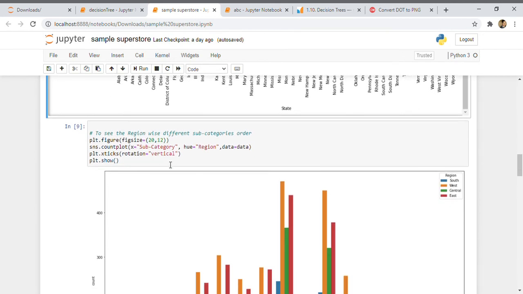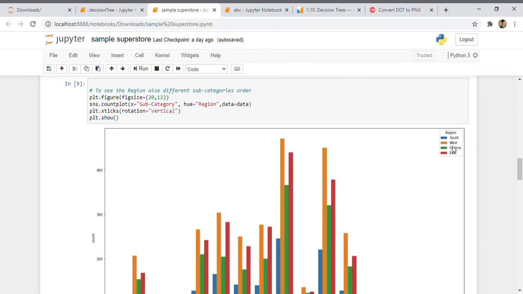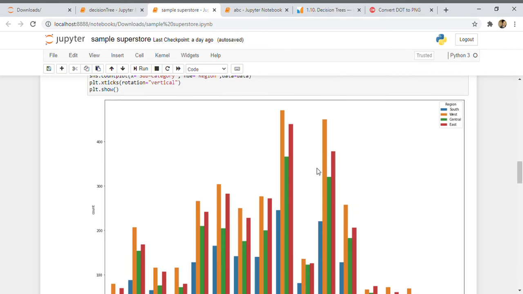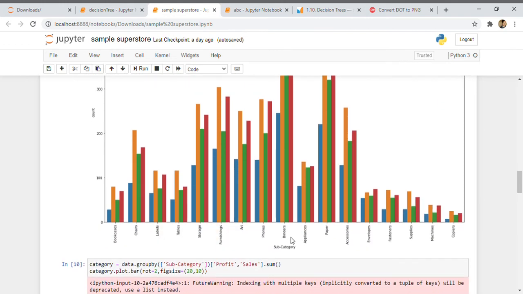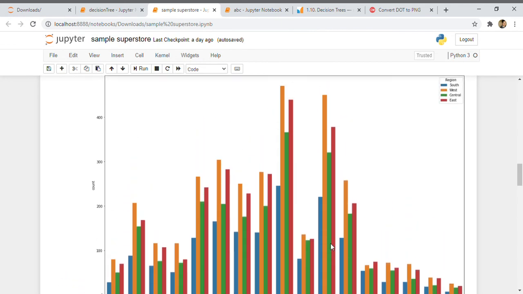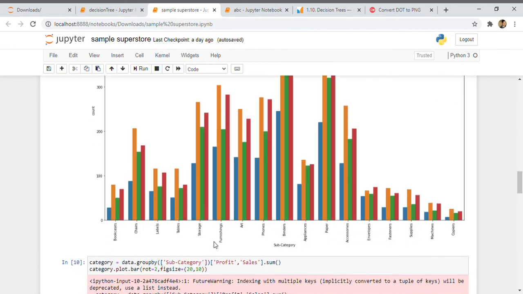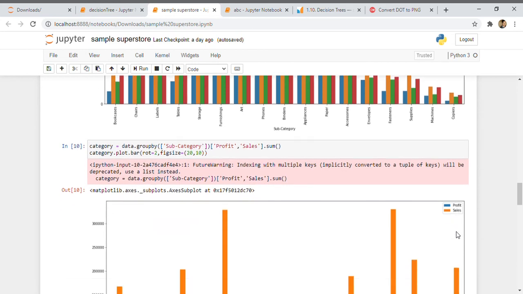Now, if we plot it by region, like south, west, central, or east, we can directly see that the west region and the east region have the maximum benefits. For each sub-category, if we are selling binders, we are getting the maximum benefits, and papers also give more benefits. The least benefit is from copiers, so maybe no one is liking them.